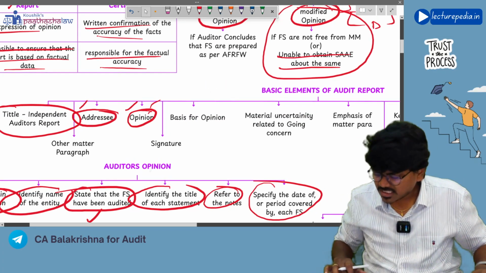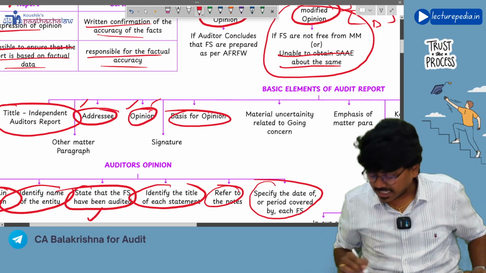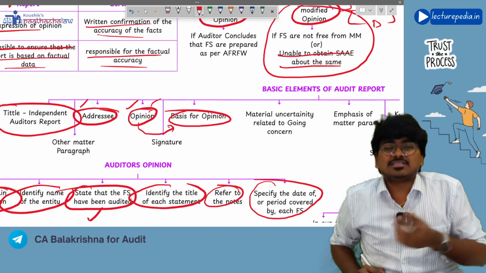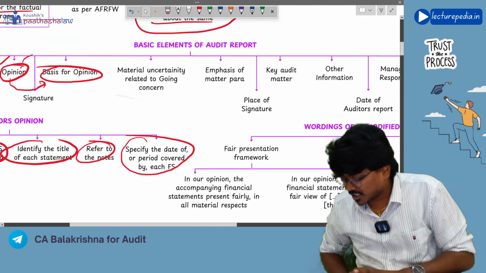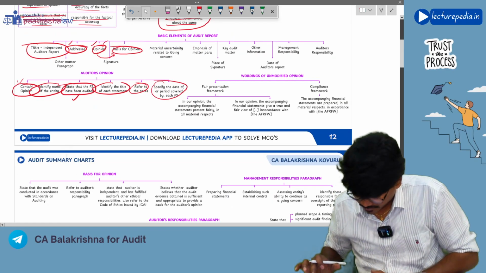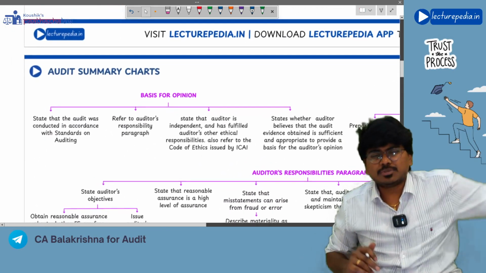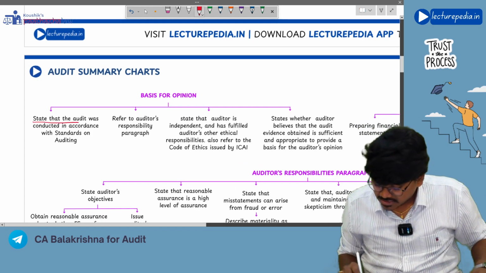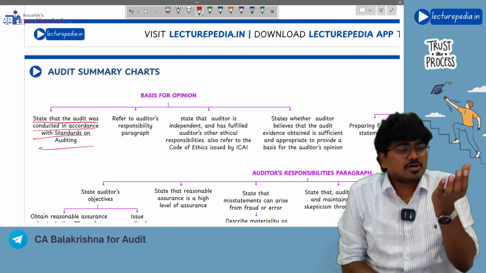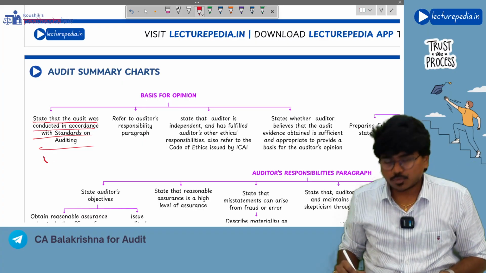Next, after opinion there will be basis for opinion. Basis for opinion contains on which basis you have given the opinion. That reasoning will be there in the basis for opinion paragraph. These things should be there in the basis for opinion paragraph. Firstly, state that the audit was conducted in accordance with standards on auditing. So the opinion that you are giving is based on standards on auditing, that you will mention.